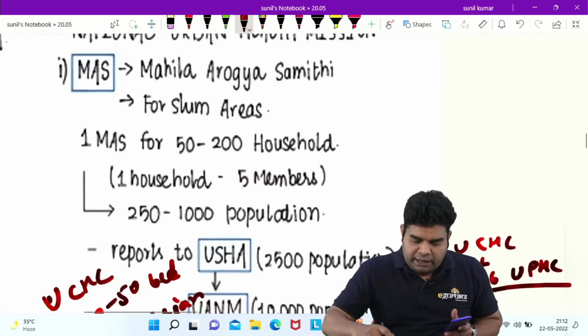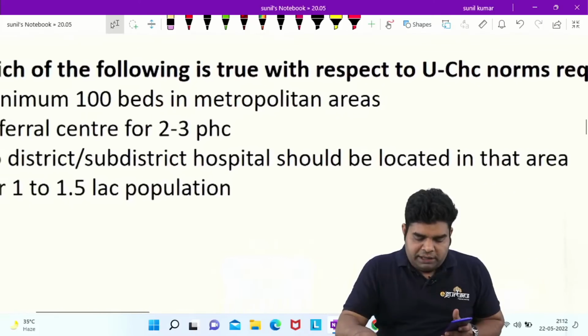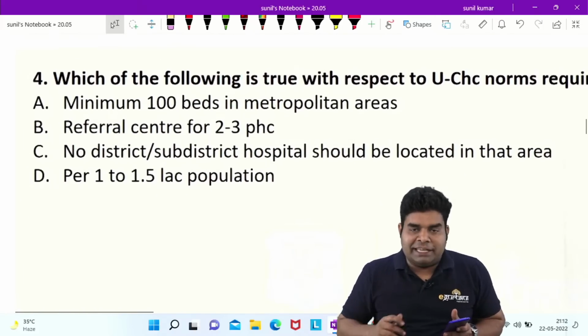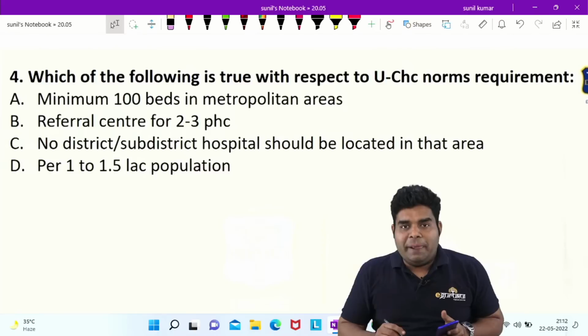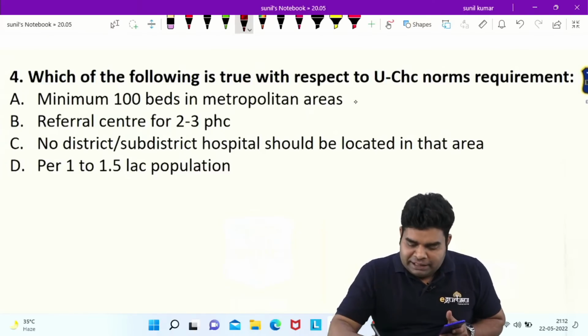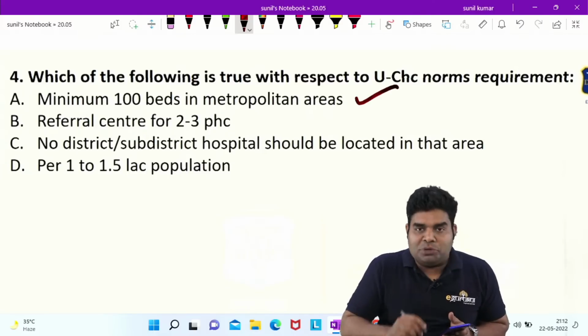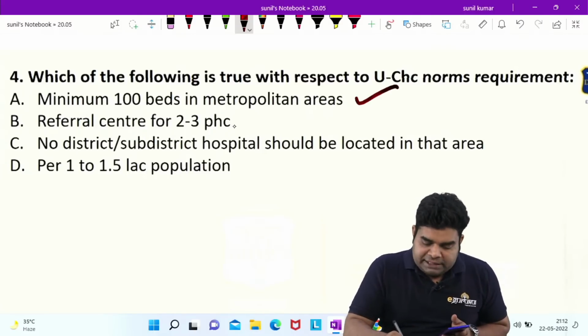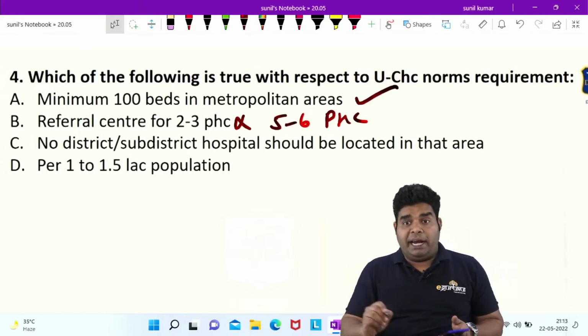So now let's look at the options which were there. First was, which is true, they are asking. The first option is minimum 100 beds in metropolitan area. This is a right statement. Referral center for 2 to 3 PHC, this is wrong. If they said 5 to 6 PHC in place of 2 to 3, then it would be right.